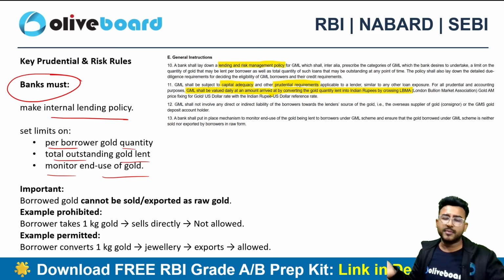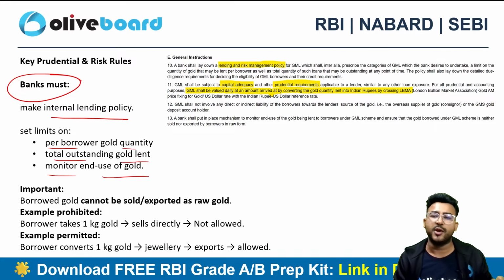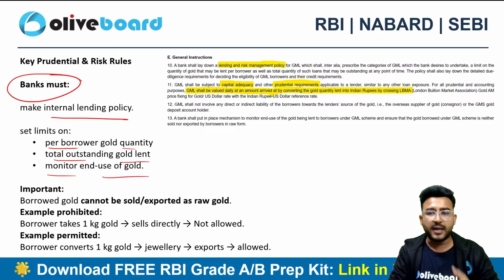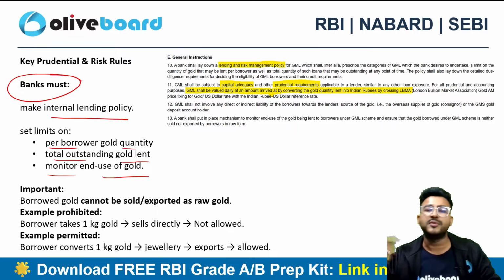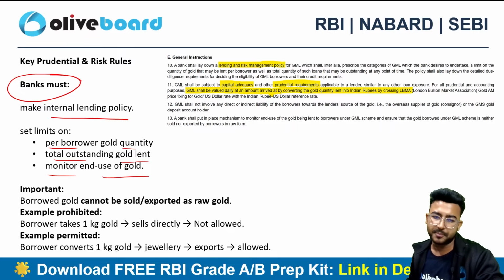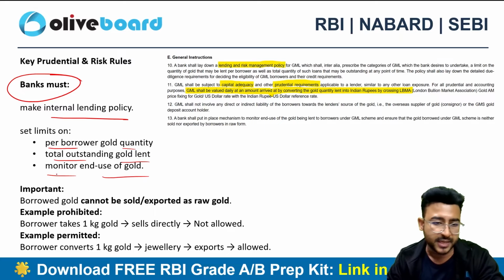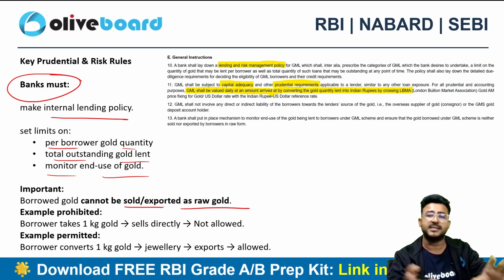Why? Because you need to check whether your gold is going toward the working capital need or not. Ultimately, the borrower should not trade gold. That borrower should be using gold for producing the products, right? That's the main aim here. And the borrower cannot use the gold for selling or exporting directly as it is raw gold.